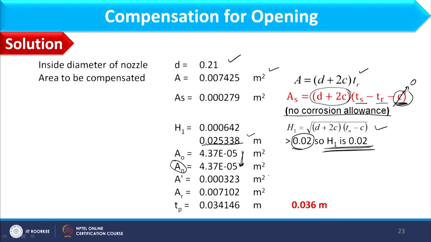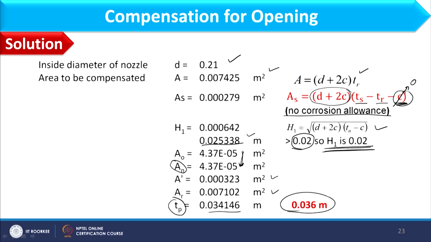So, considering this, we can find A dash as 0.000323, and then the area of ring pad as 0.071. Area of ring pad we can compute using the regular expression, and further using the expression of AR as well as TP, we can find TP as 34.14 mm, and the next standard value of this is 36 mm.